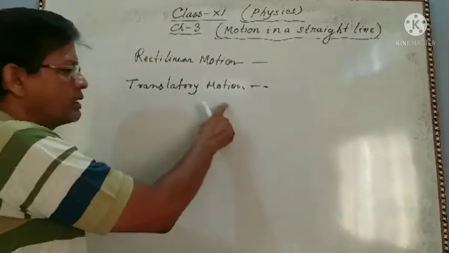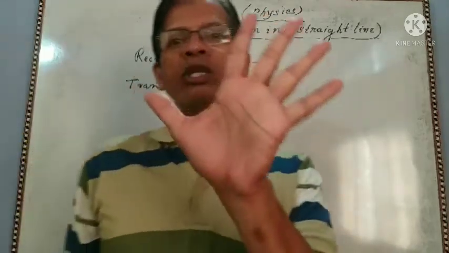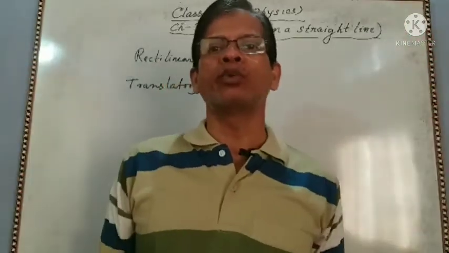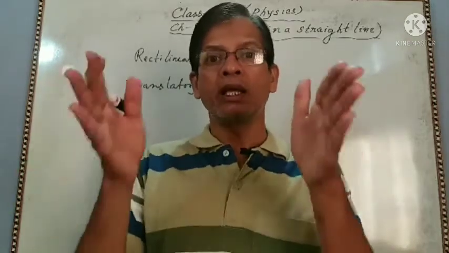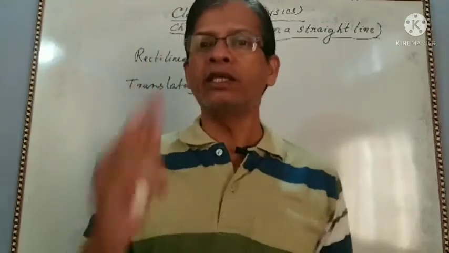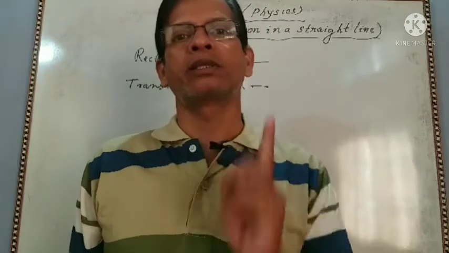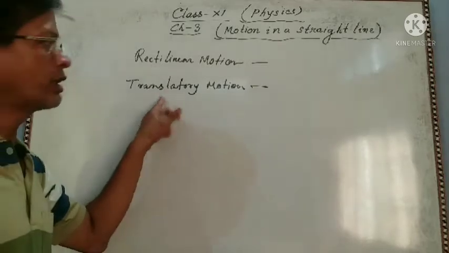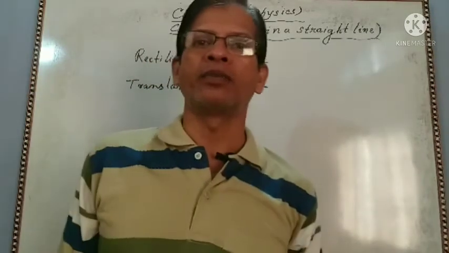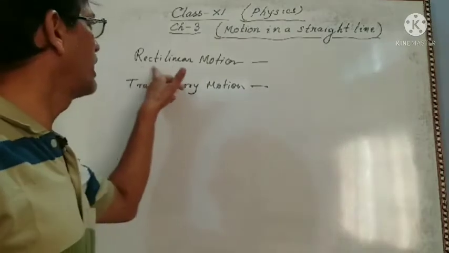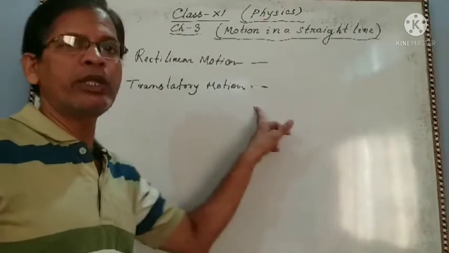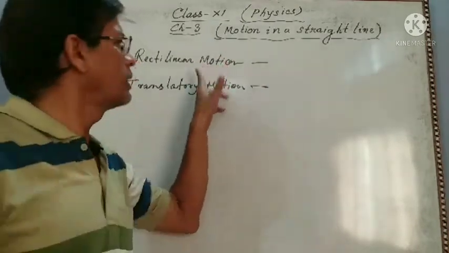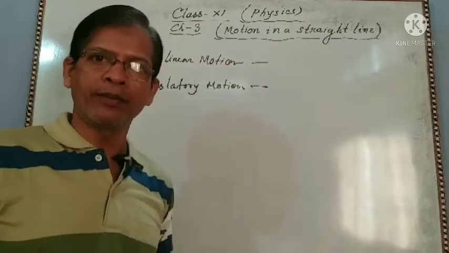And in this case it is considered that the body consists of so many particles. When the body is moving, all the particles are moving in parallel straight tracks, and each particle will cover equal distance. Clear? This is for a point object, this is for a massive object. Both are moving in a straight line. This is the difference between rectilinear motion and translatory motion. Both are moving in a straight line, but this is a point object, this is a massive object. Clear?